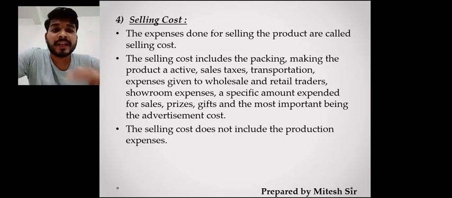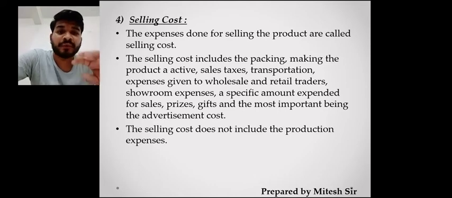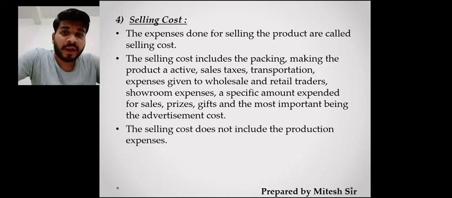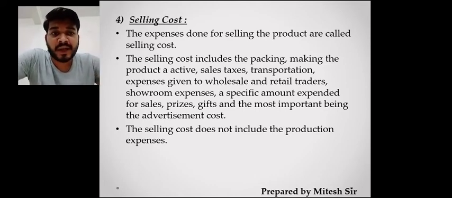All these expenses are included under selling cost, and for more selling, they try to attract the customer by giving different discount offers, prices, gifts. They also make different types of advertisements which attract the customer. So all these things are done by monopolistic markets to attract their customers.